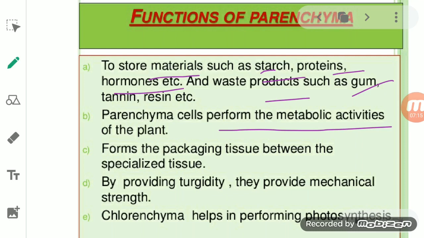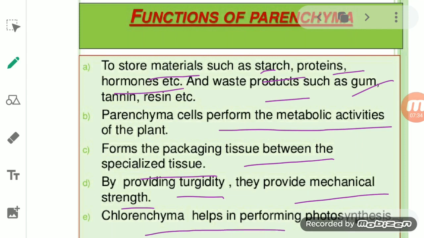It forms the packaging tissue between the specialized tissues. So it also helps in packing the tissues. It provides turgidity and it provides mechanical strength, as well as collenchyma. Chlorenchyma helps in performing photosynthesis.